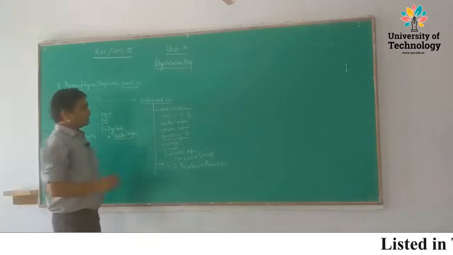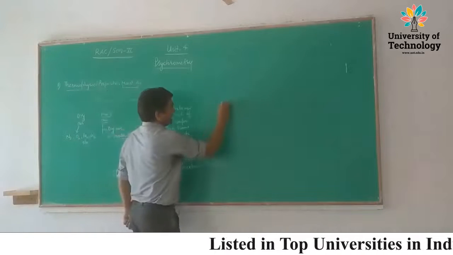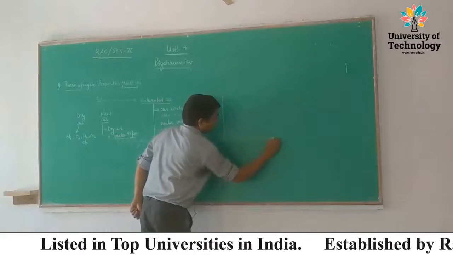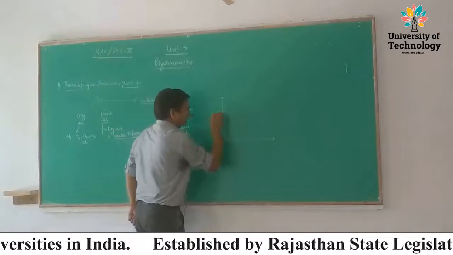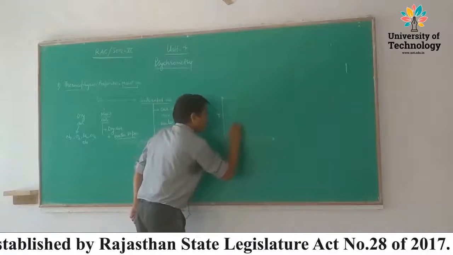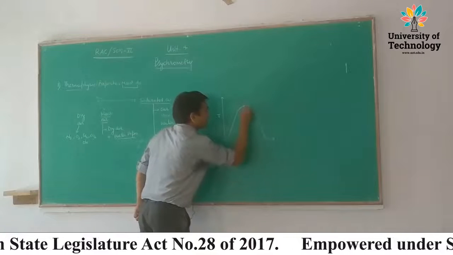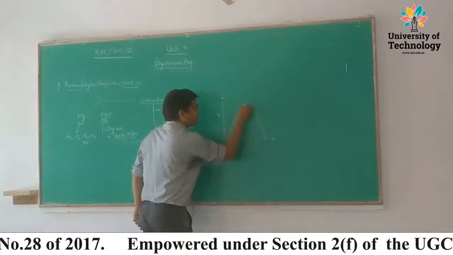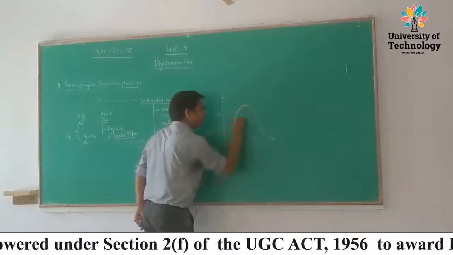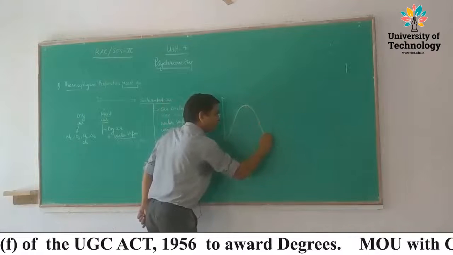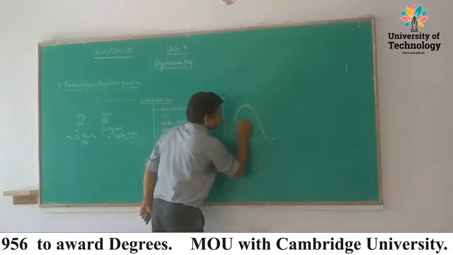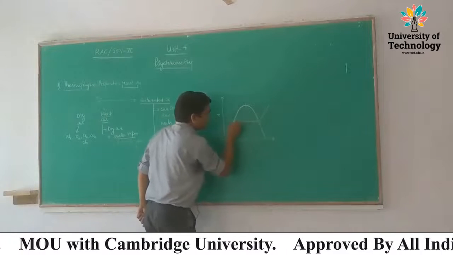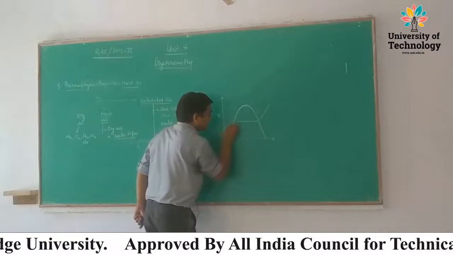We can explain this by using a simple diagram, the temperature entropy diagram. This is the saturation dome, and this is the critical point. This is the liquid line, the liquid curve. This is the saturated vapor curve, and this is the constant pressure line. We draw on the TS diagram a constant pressure line in this manner.